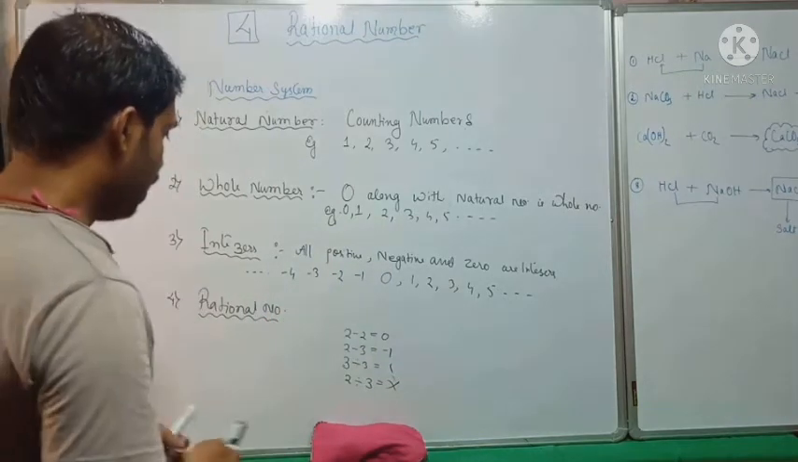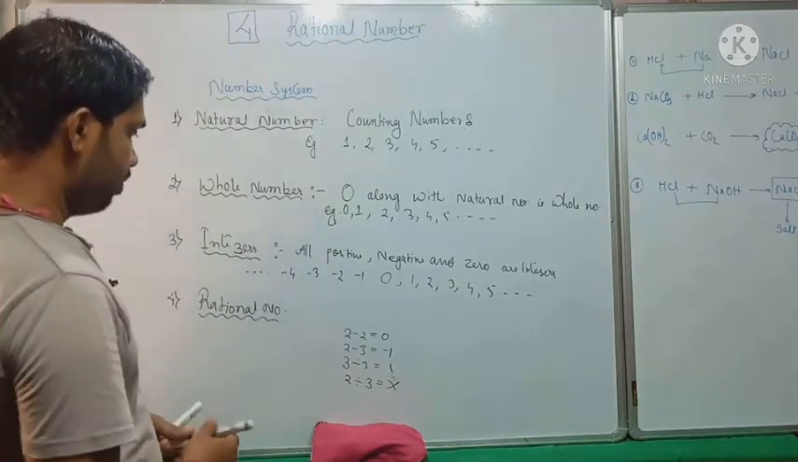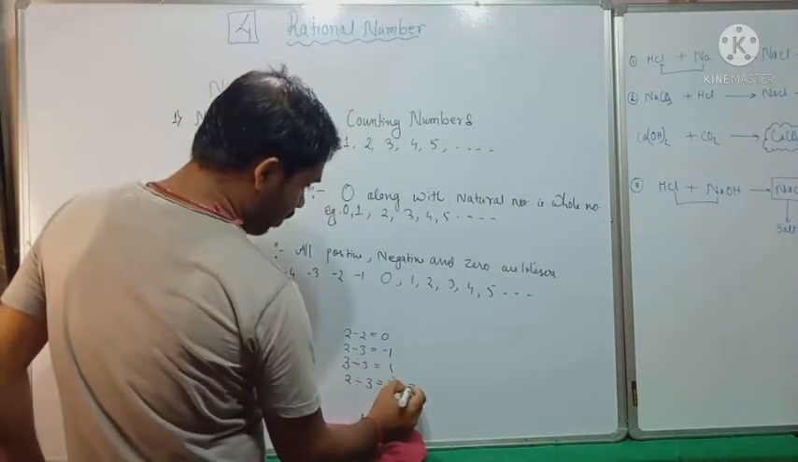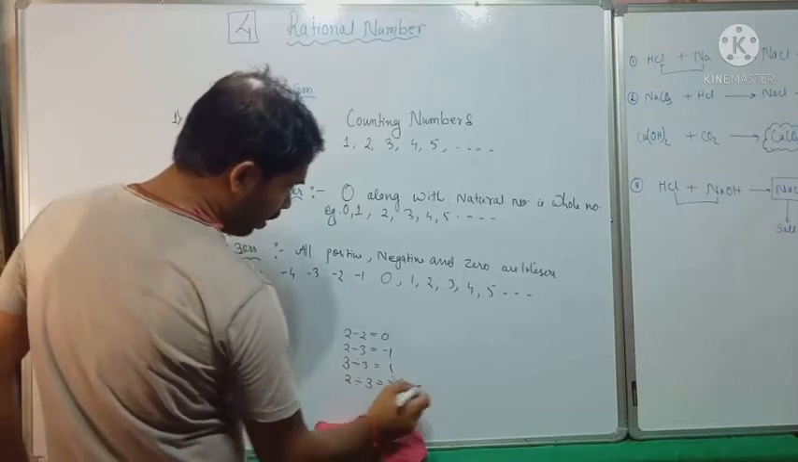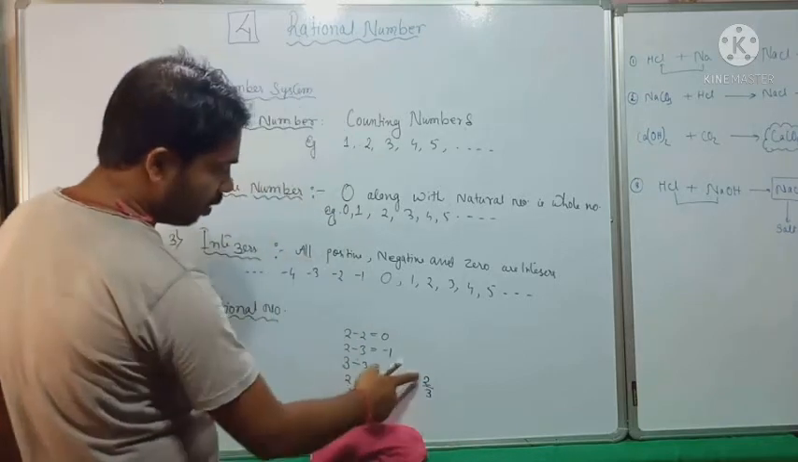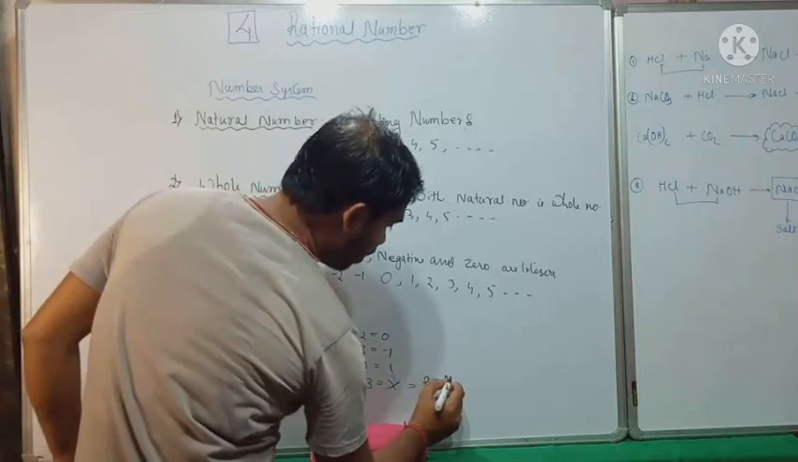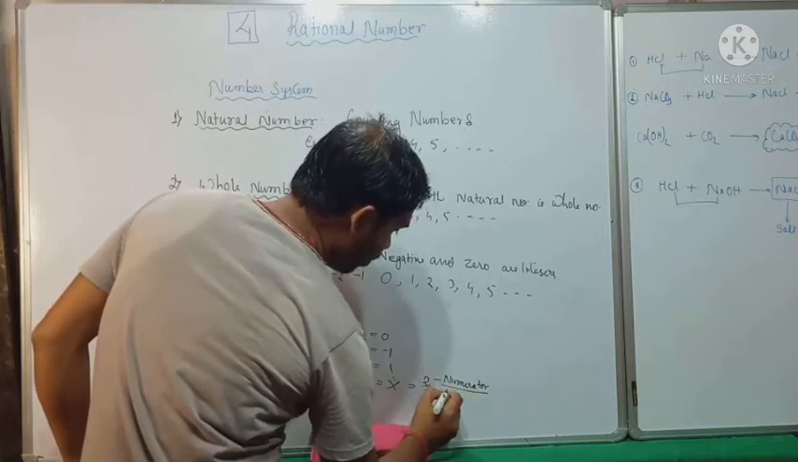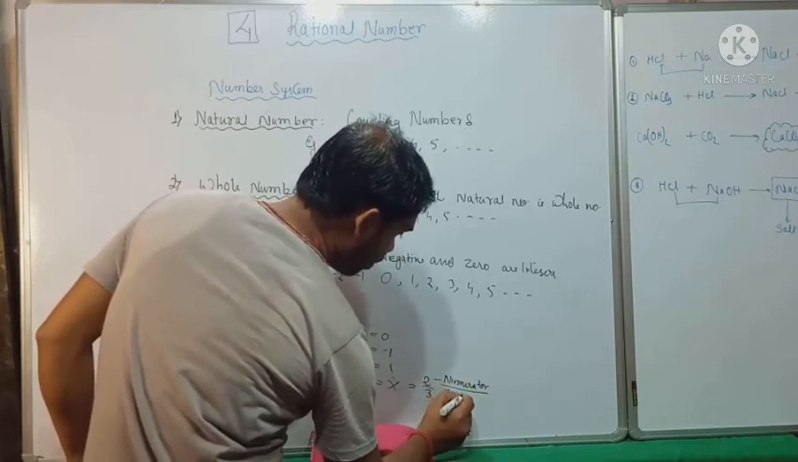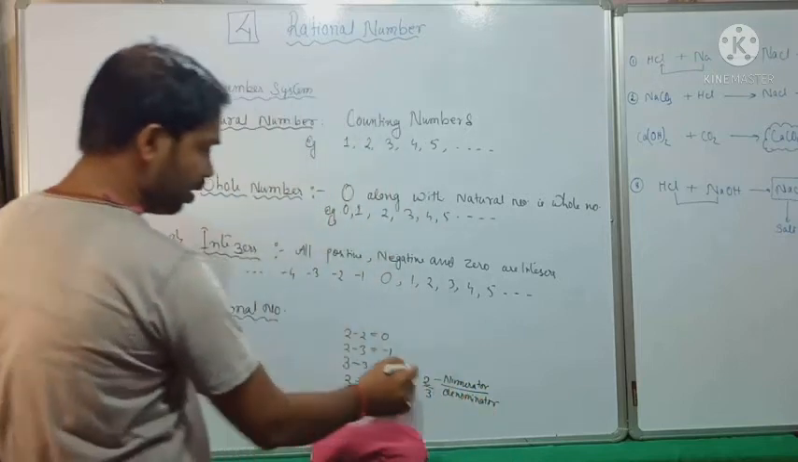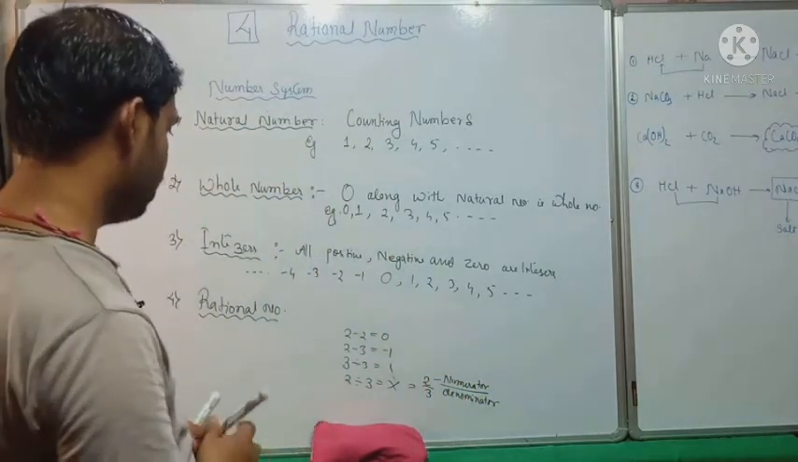Okay, so rational number, you see, what is rational number? Rational numbers are those numbers which help us to express a number in this form, and this form is known as numerator upon denominator. So a number which can be expressed in numerator upon denominator form is known as a rational number.